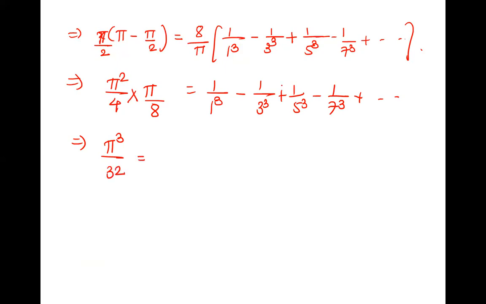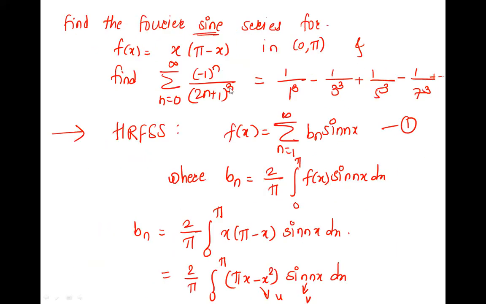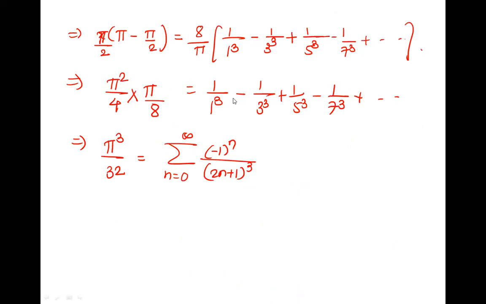This is nothing but summation n is 0 to infinity, minus 1 raised to n upon 2n plus 1 cube. Isn't it? See, I solved it here and showed it, this is the same thing. So we get the value pi cube by 32. Done. This is the answer as required.